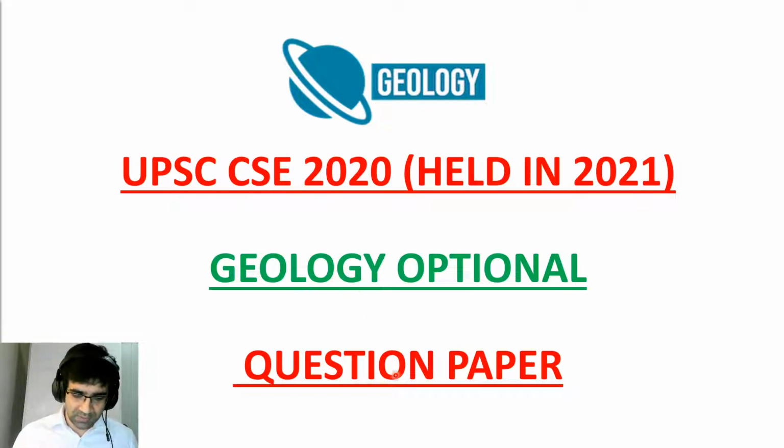So without any further delay, let's jump to the pattern of the paper, the question paper which was asked. As usual, you have two papers. Each paper is divided into two sections, section A and section B. As we have discussed in one of our previous videos, each section corresponds to three subjects, and the questions are sort of equally divided between those subjects.